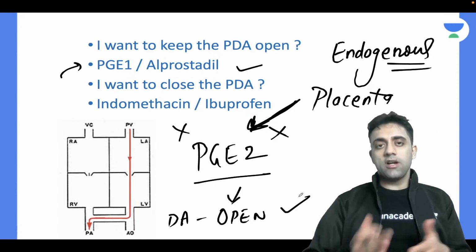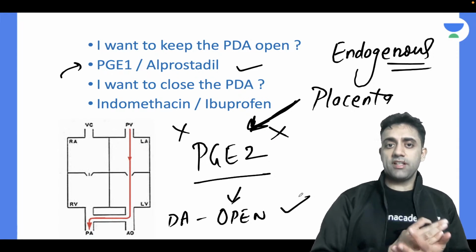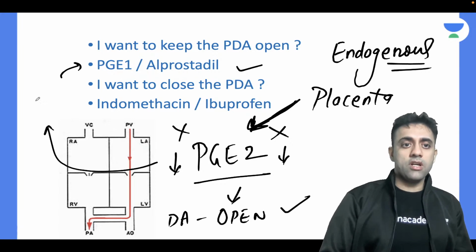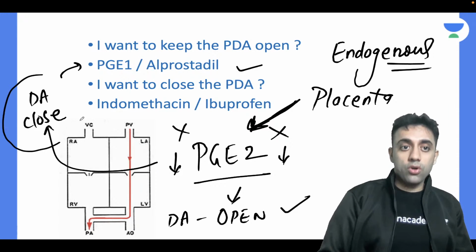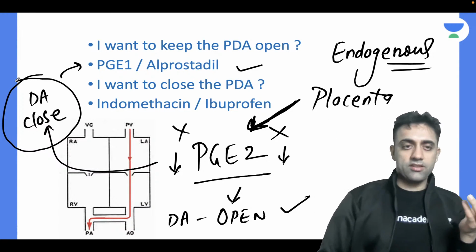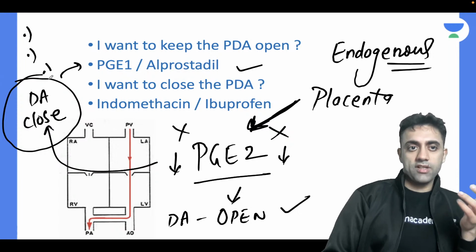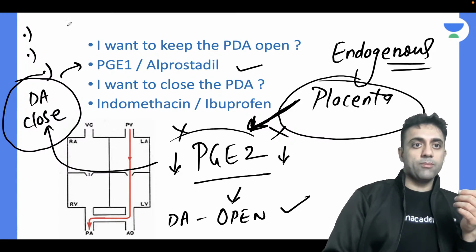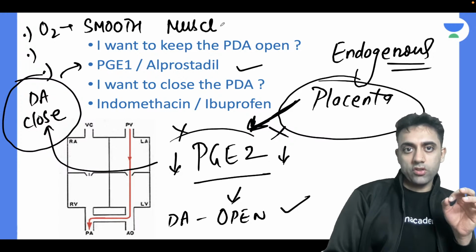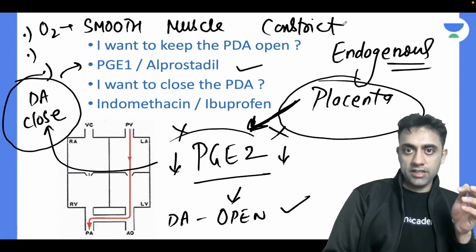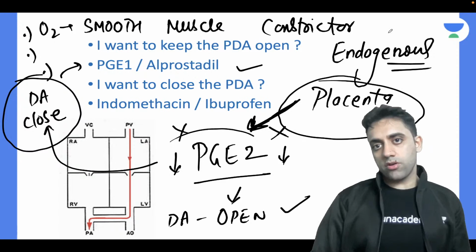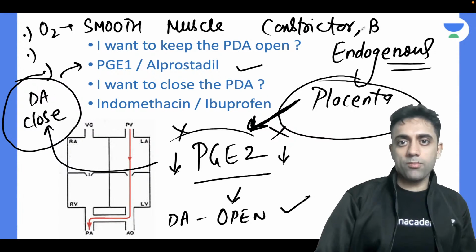Once the baby is out, the placenta is cut. Once the placenta is cut, PGE2 levels go down. Once the PGE2 levels go down, the ductus arteriosus starts to close. And that's how it is. There are three things responsible for the closure of the ductus arteriosus. Number one, the placenta is cut. Number two, oxygen. Oxygen is a very good smooth muscle constrictor. Once the baby takes a breath, once the lungs are functioning nicely, oxygen plays a very important role as a smooth muscle constrictor. And then the next component is bradykinin.